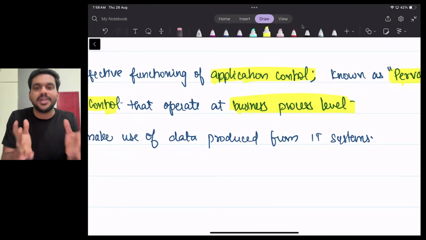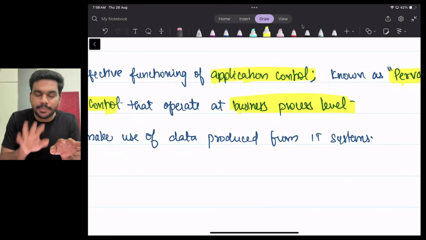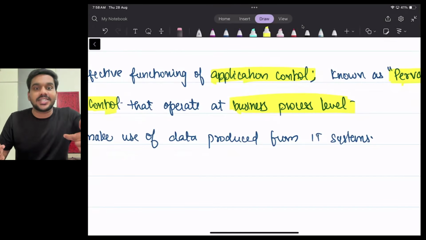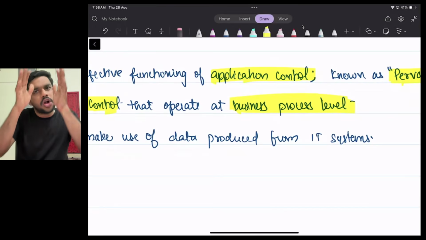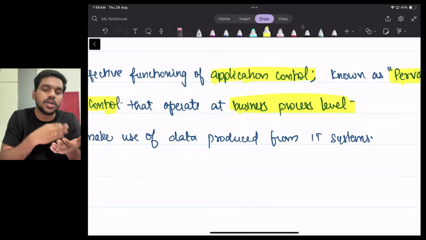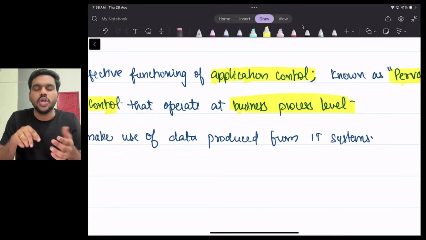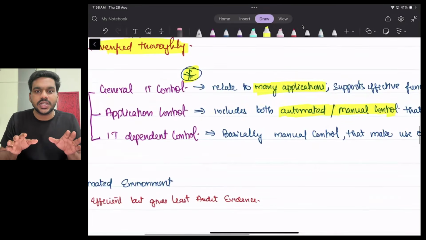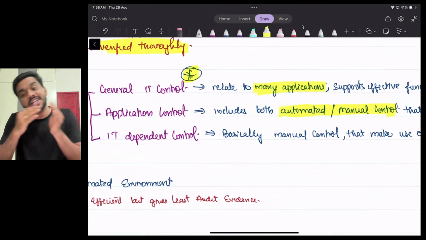The system is developed in such a way that if you're not entering the GST number, you cannot raise an invoice. That's the automated control, and all the invoices are scrutinized by the sales manager. Once in a while, every week he will go through all the sales invoices. It's a manual control. So application control means those controls that include both automated as well as manual control.